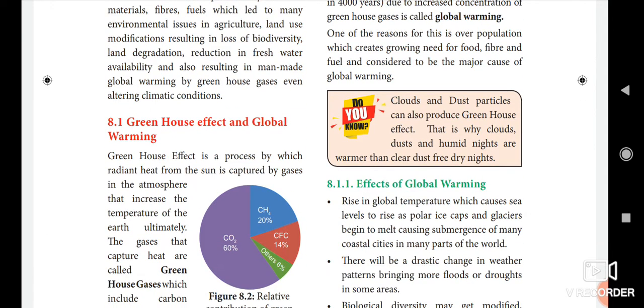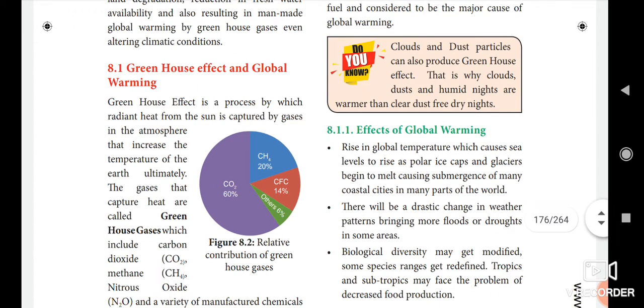Okay, then see the Do You Know box. Clouds and dust particles can also produce the greenhouse effect. That is why cloudy, dusty and humid nights are warmer than clear, dust-free, dry nights.